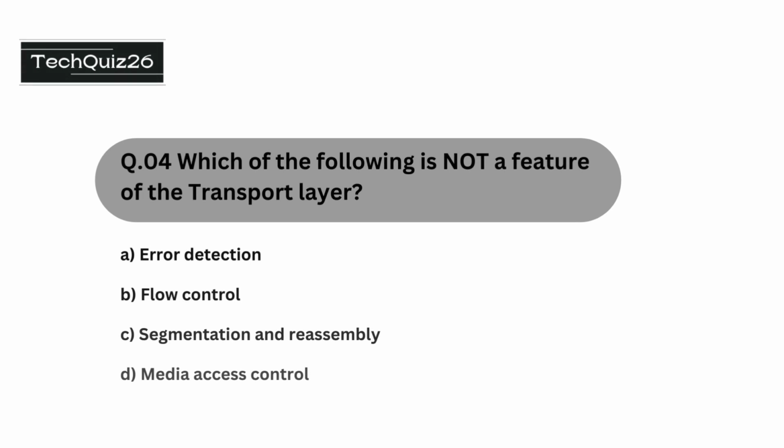Question number 4 is which of the following is not a feature of the transport layer? The options are error detection, flow control, segmentation and reassembly, media access control. The correct option is media access control.